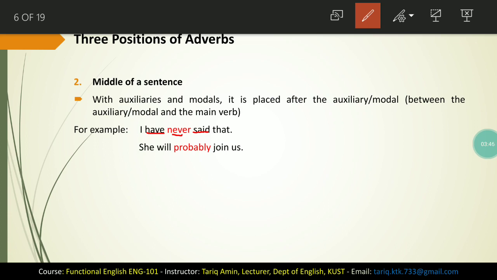And the second example is, she will probably join us. Will is a modal verb, or we can say that it is a modal, and just after it the adverb probably has been used, and join is the main verb. So probably comes in between the modal verb and the main verb.